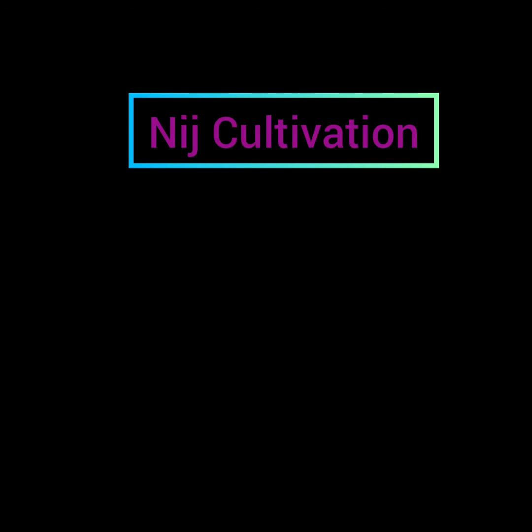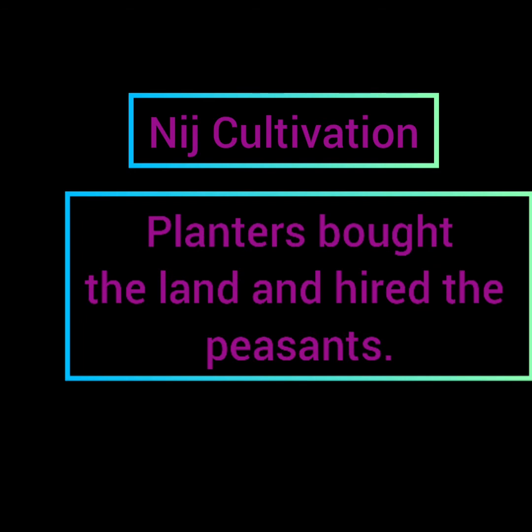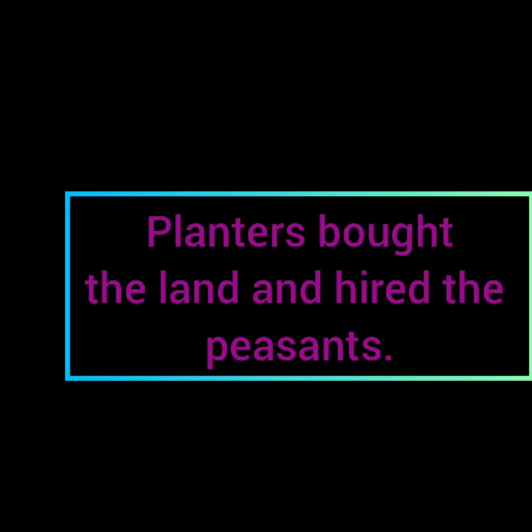The second method was Nij cultivation. Under this method, the planters bought the land themselves, and then hired the peasants, paid them money, and made them work on the fields which were owned by the Europeans only.